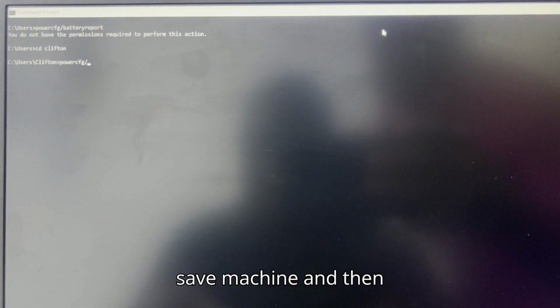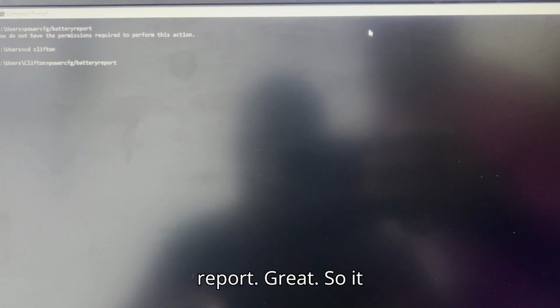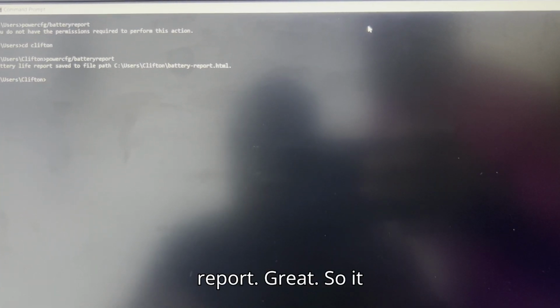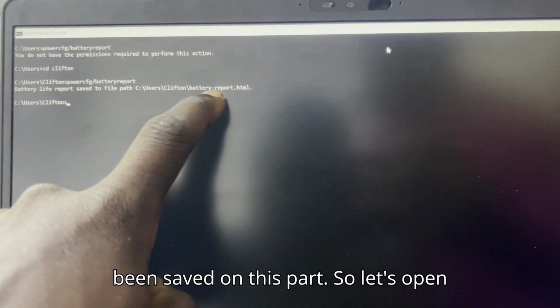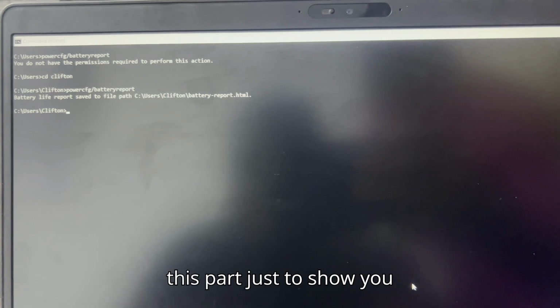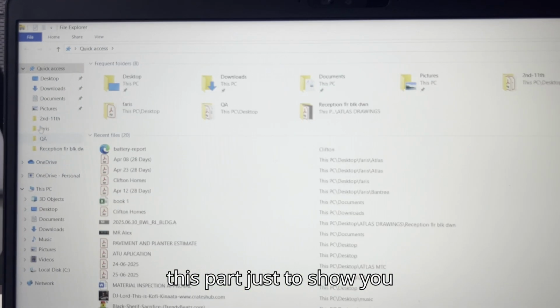So now we can run the report, which is powercfg and then battery report. Great. So it said the battery life report has been saved on this path. So let's open this path just to be sure.